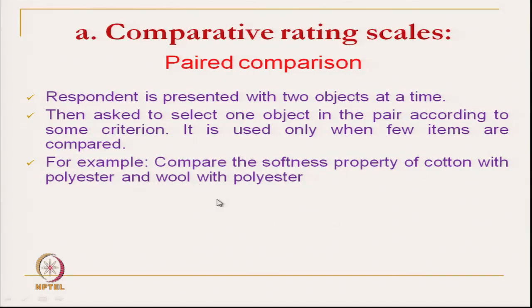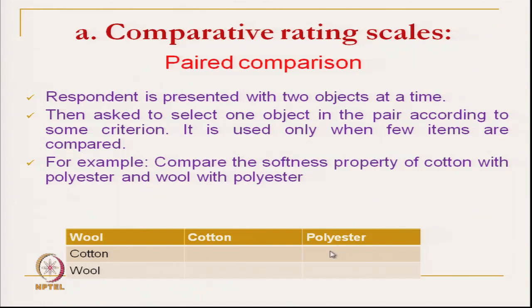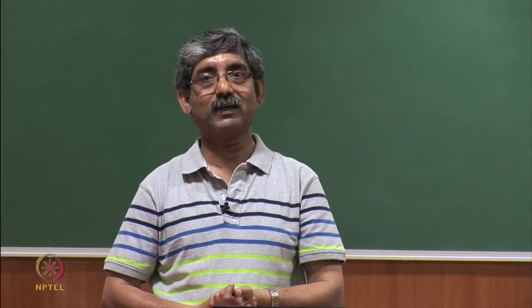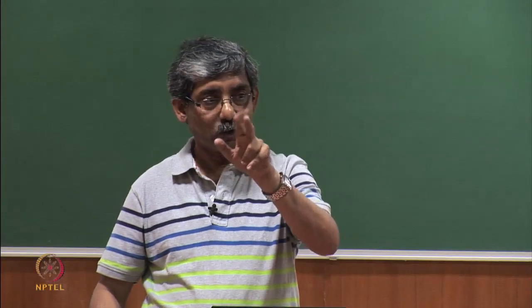For example, compare the softness property of cotton with polyester, or wool with polyester; only then can this type of paired comparison be used. He can only tick which one is softer or which one is warmer. So, one thing is that one standard has to be given, and a smaller number of variable items should be there, and he will only compare based on pairs.